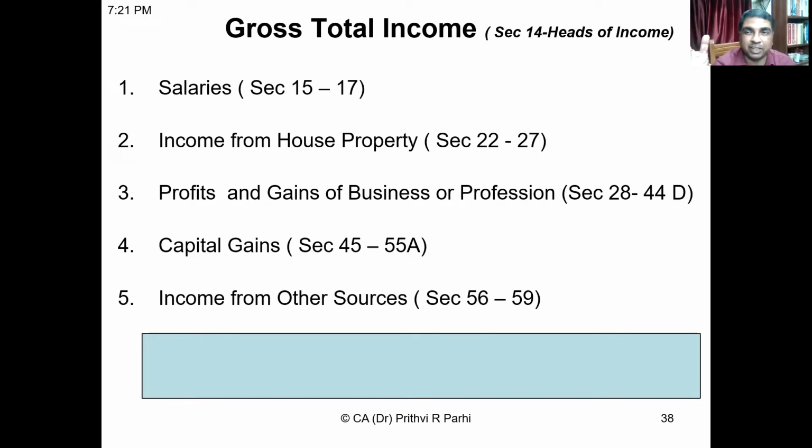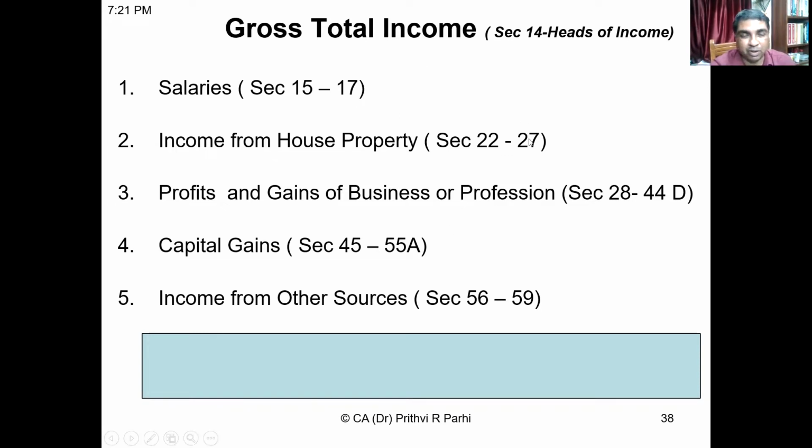That means the entire income that we are earning can be grouped under these 5 heads: salary income, or income from house property, or profits and gains of business or profession, or capital gains, or income from other sources. So under these different heads, we need to compute our income. And these sections prescribe the method of this computation. How to compute salary income is explained in sections 15, 16, and 17. Similarly, how to compute income from house property is also explained under a different head. So we'll be learning all of them subsequently.